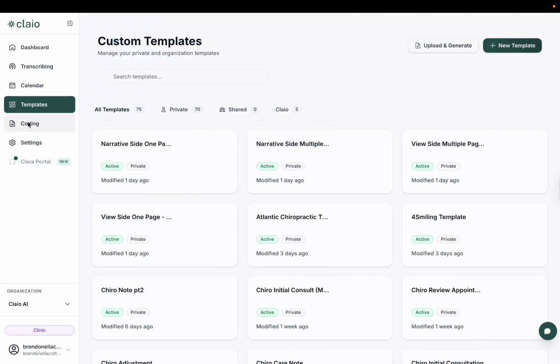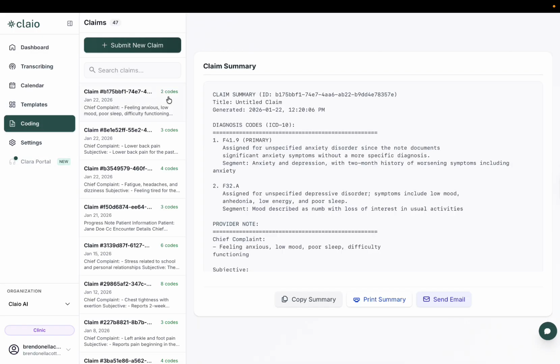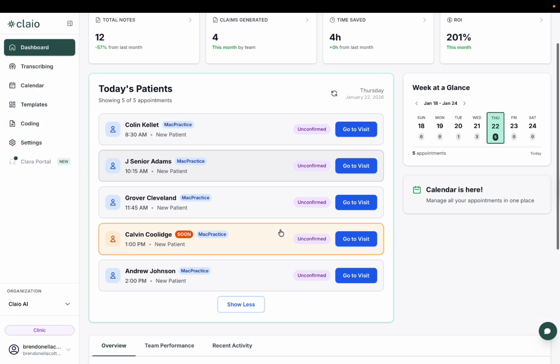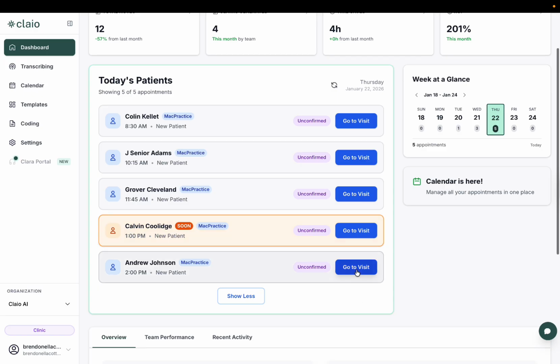Then we have our coding tab. This is where you're going to be able to generate all of the ICD-10, CPT, and HCPCS codes. And then we have our settings page, but we're not going to be going over that today. So back to the dashboard, and we can get right into how to start transcribing with Claio.